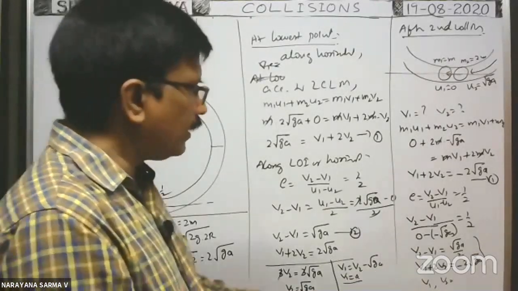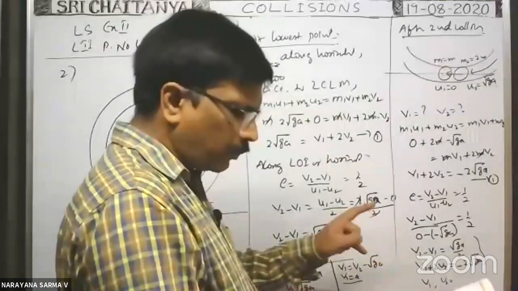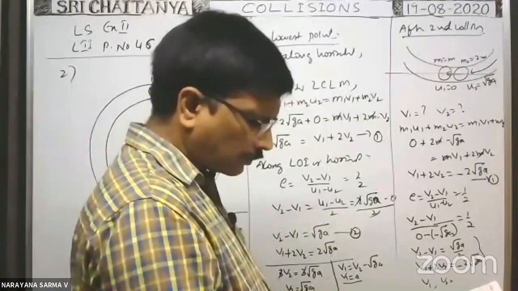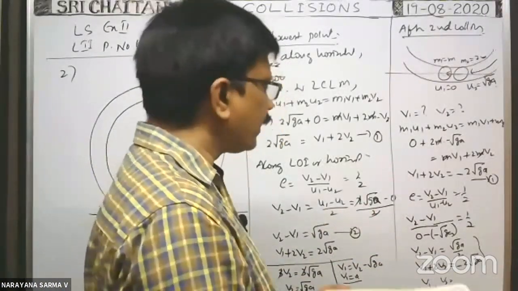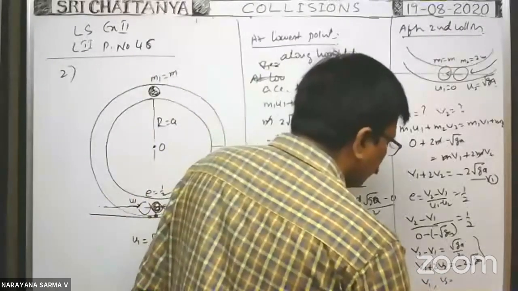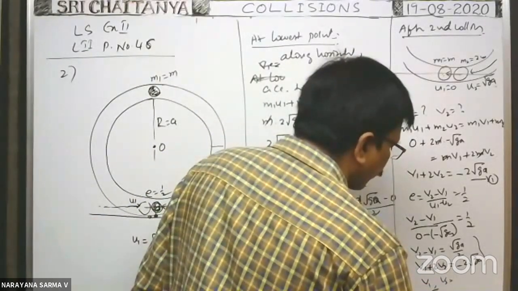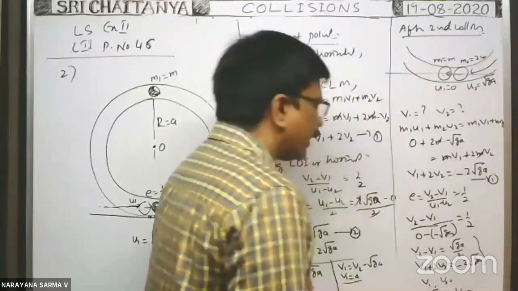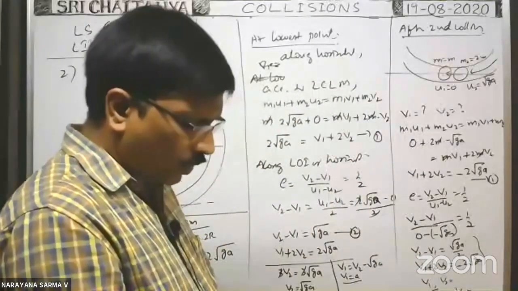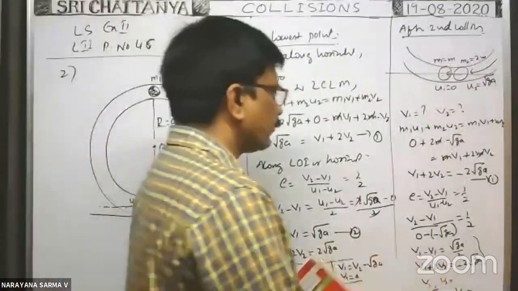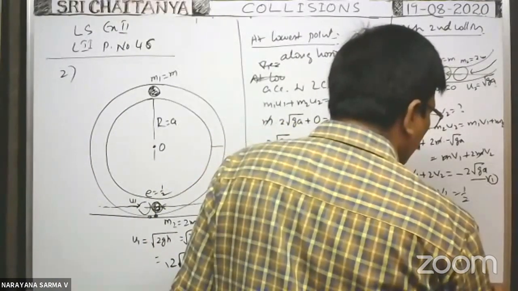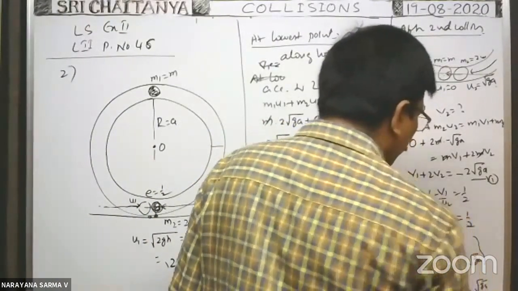V1 you will get negative, V1 is minus root GA. V2 is equal to root GA by 2 you will get.